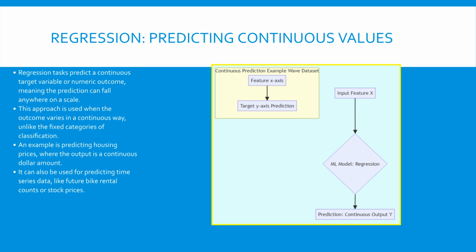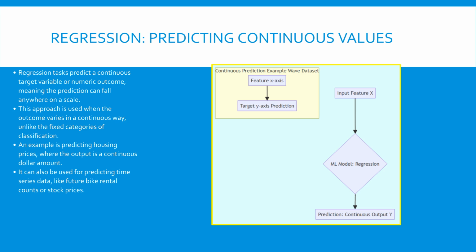If your business problem requires predicting an outcome that is a number, such as a dollar amount, a quantity, or a measurement, you are dealing with a regression task. Regression falls under supervised learning, where the model learns from examples of input features and known continuous outputs. Unlike classification, where the output is distinct and separate like male or female, regression deals with continuity.